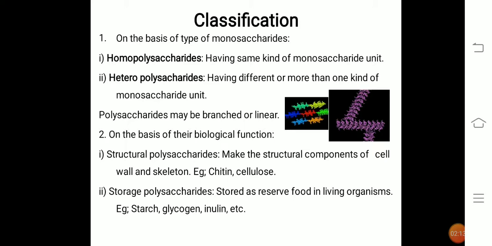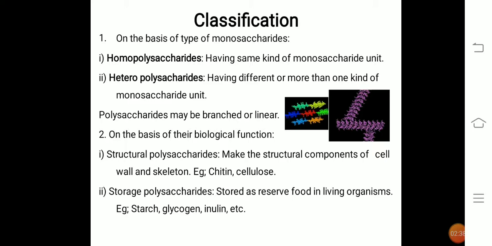Coming to the classification, it is based on two criteria. One is on the basis of the type of monosaccharides in the polysaccharide, and the other is on the basis of their biological function. On the basis of type of monosaccharide, polysaccharides are classified into homopolysaccharides and heteropolysaccharides.